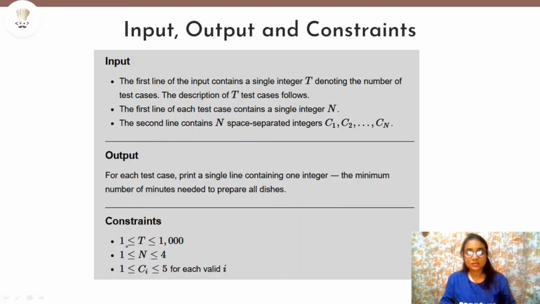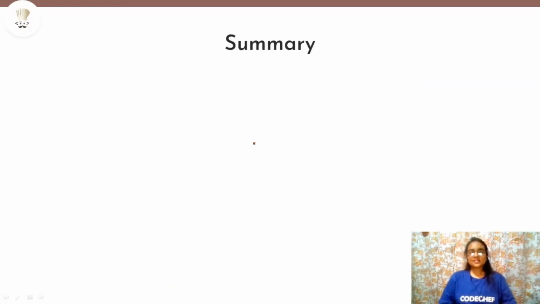The constraints: for the test cases the upper limit is 1000, and the number of dishes can be at most 4, which is very small. The time required to prepare any particular dish can be at most 5 minutes. So as you can see, the constraints are very small. So our greedy approach, always taking the maximum dish first, will work in this case. So let us discuss a quick summary of how we are going to solve our problem.